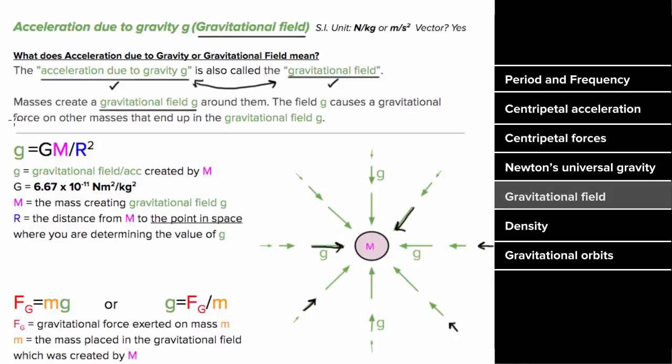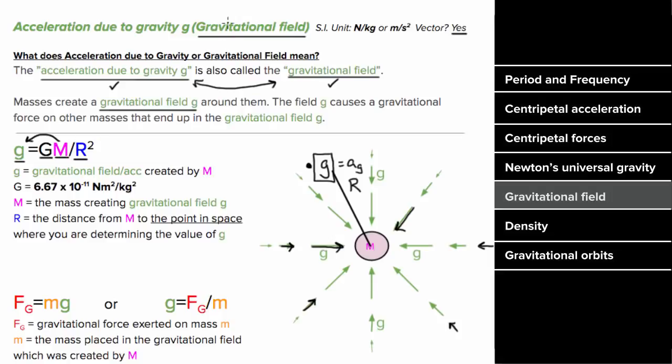So the formula for the gravitational field little g created by a mass m is big G times the mass creating the field divided by the distance from the center of the mass to the point where you're trying to determine the value of the field. And again, this value for the gravitational field is going to be equal to the value for the acceleration due to gravity of an object placed at that point. The gravitational field is a vector since it has a direction, i.e. toward the center of the object creating it.